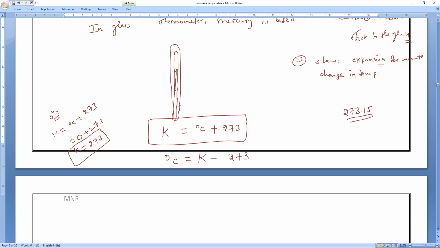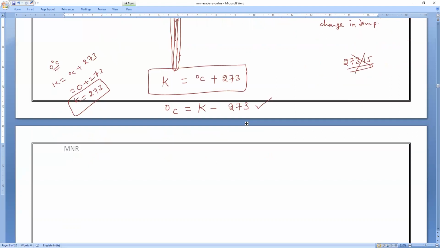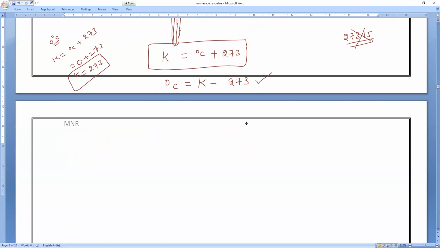So you can take 273.15 also. If you don't want, you can take 273. So degree Celsius is equal to Kelvin minus 273. Kelvin is equal to degree Celsius plus 273. Understood? Next, same way, degree Fahrenheit and degree Celsius.